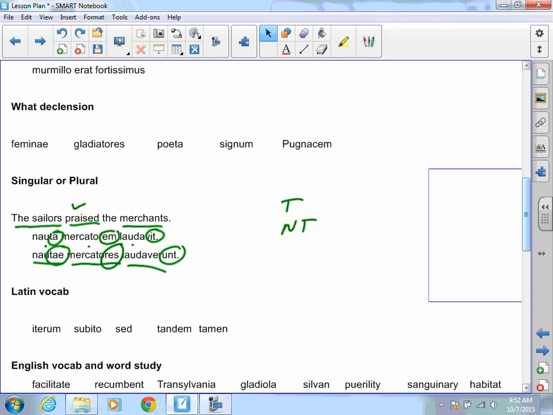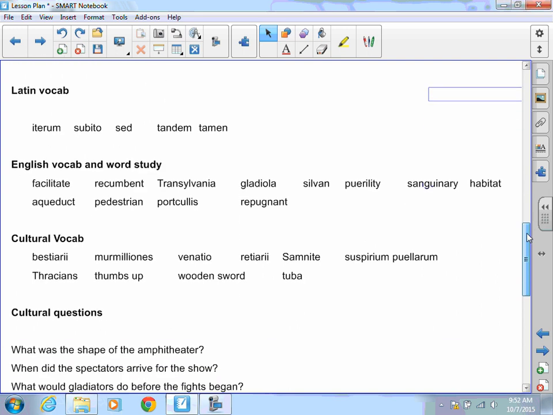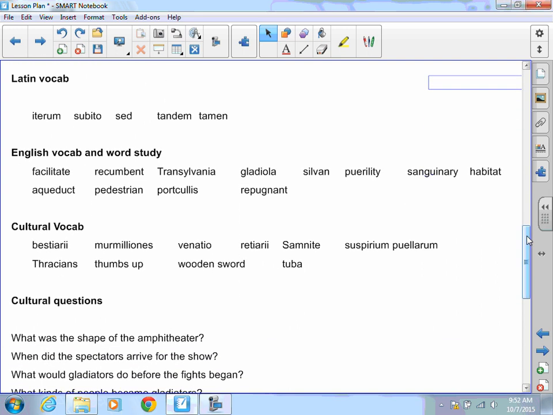Latin vocab, these are those short words that we worked on all week. Again, for iterum, suddenly, for subito, but, for sed, tandem, finally, tamen, however.